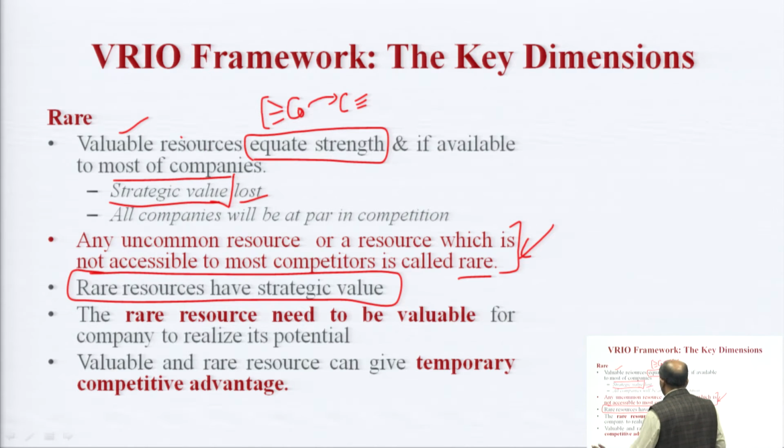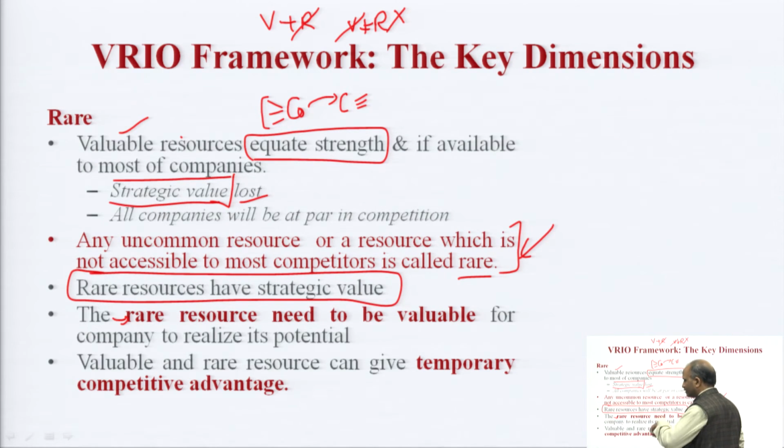And the rare resources need to be valuable. This is very important. I share with you an example wherein we see that a company is containing a rare resource, but it is not valuable for that company, so it will not give any kind of strategic value or advantage. So, point is, if you have got any valuable resource, it has to be rare. Likewise, if you have got any kind of rare resource, it has to be valuable. If any of the items is removed, it is of no use, so far as strategy is concerned.